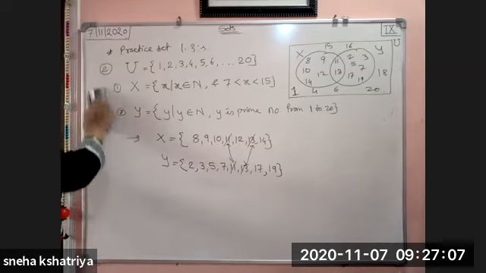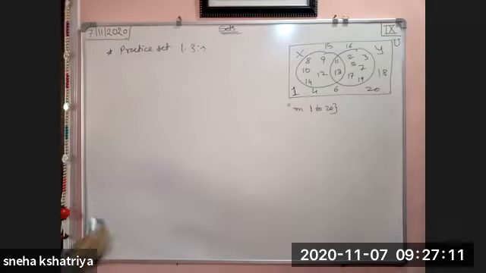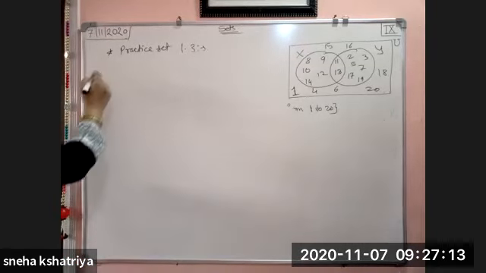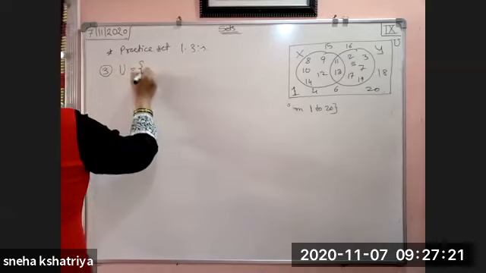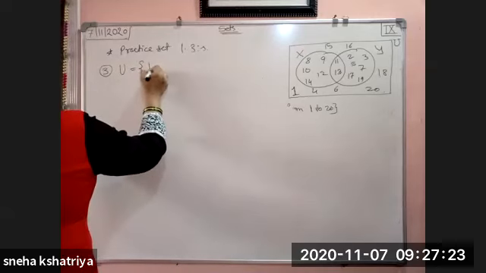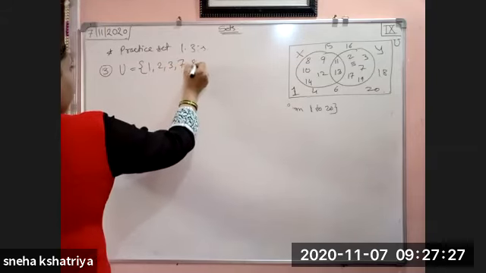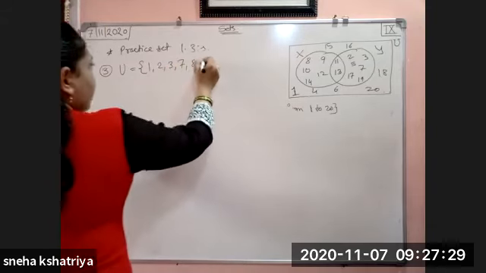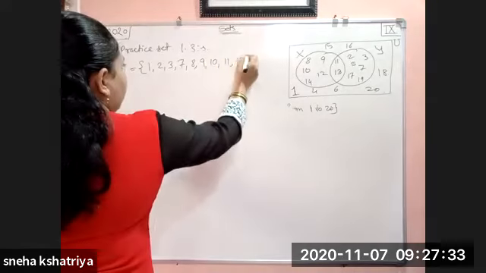Next, third example. U is equal to 1, 2, 3, 7, 8, 9, 10, 11 and 12 is given to us.